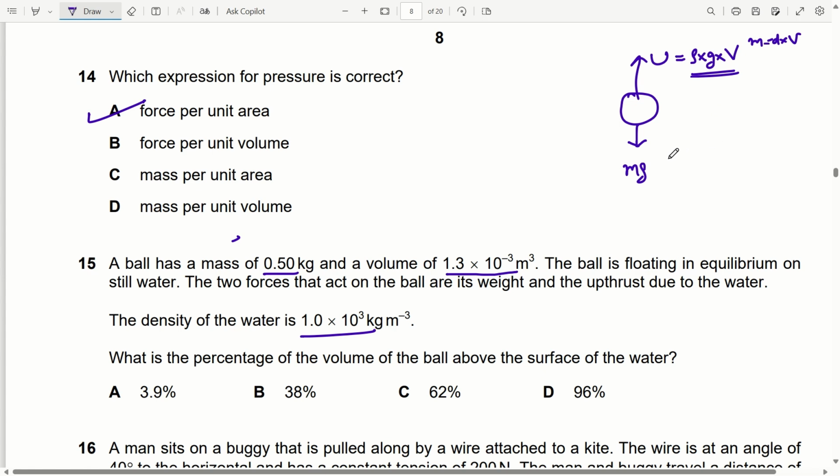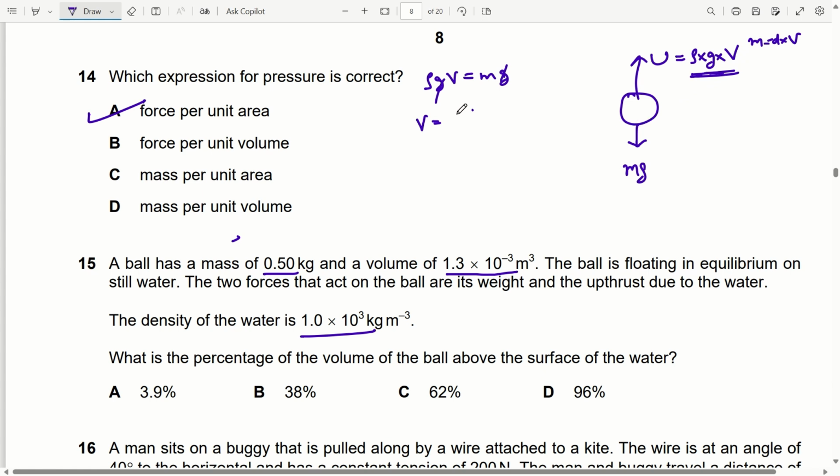Now if it is in equilibrium, these two will be equal, that is rho g V is equal to mg. So g and g will cancel out, so we can find volume here as mass over density. And one more thing, the weight of the volume of water displaced is equal to the loss in weight of the object, and this volume of water displaced is equal to the volume of the object immersed in the water.